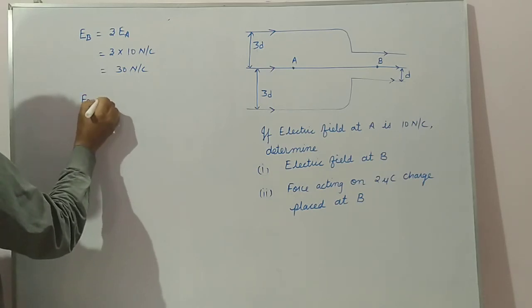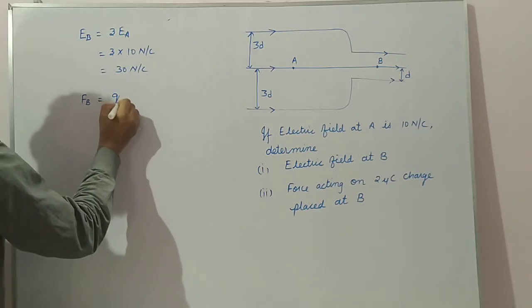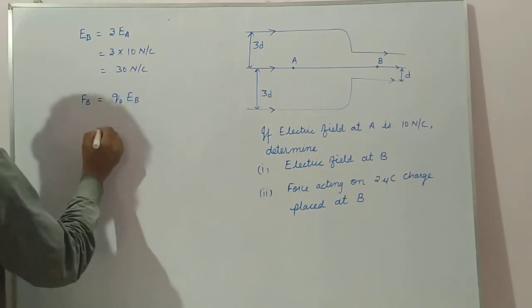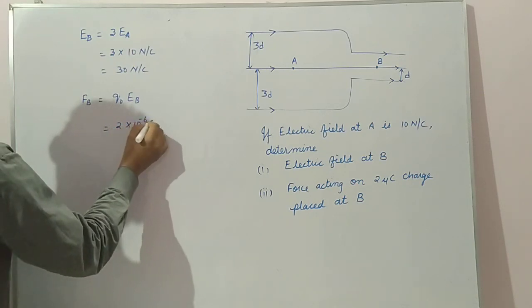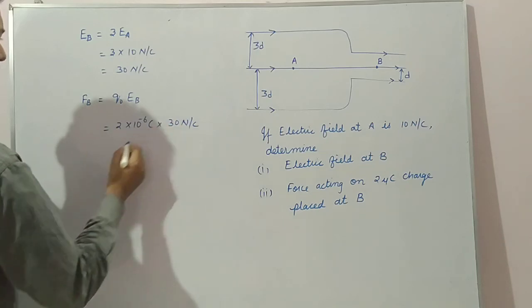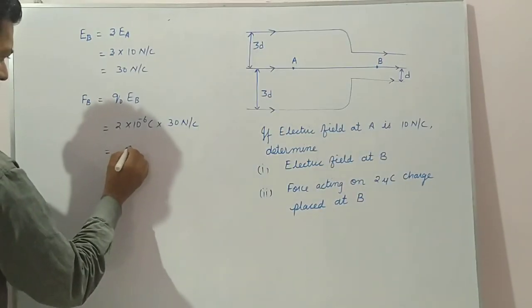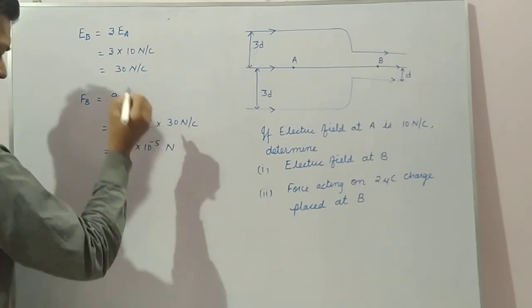Force at B, that is Q naught into electric field. Q naught is 2 microcoulomb, 2 into 10 to the power minus 6 coulomb. Electric field is 30 Newton per coulomb. So we can write 6 into 10 to the power minus 5 Newton.